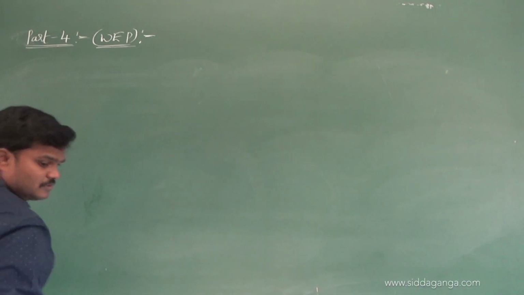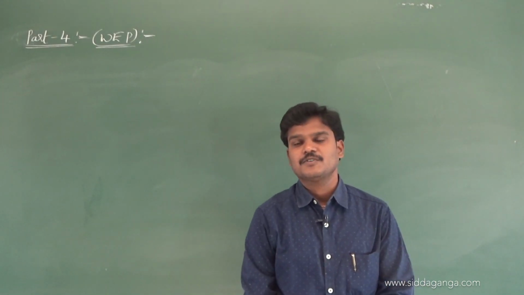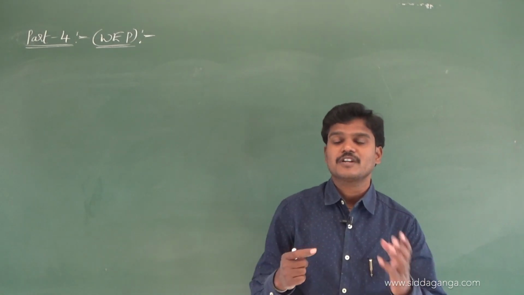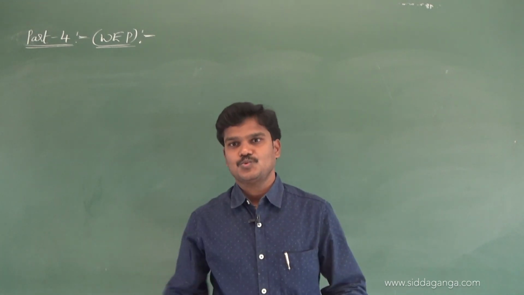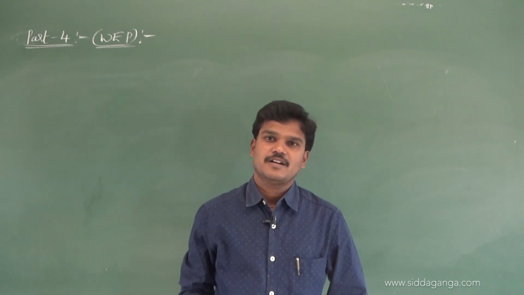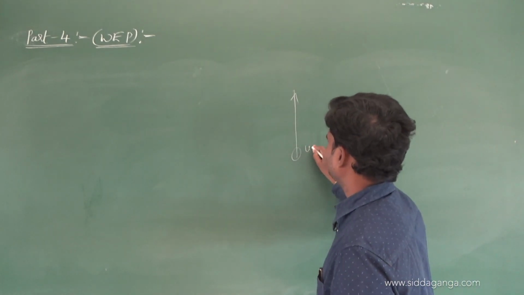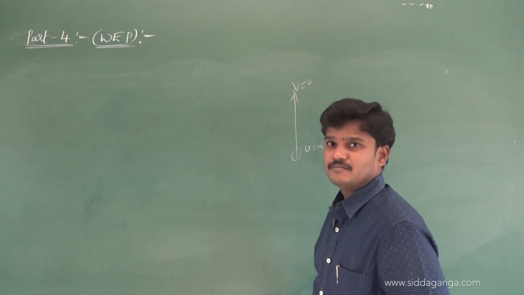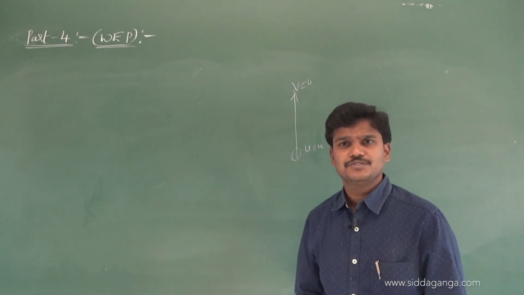We can apply this work energy theorem in different cases. Suppose a body is thrown vertically upwards, meaning some work is done by you, you are throwing the ball upwards with a speed u, so that the ball reaches the top. At the highest point, what is the velocity? 0.